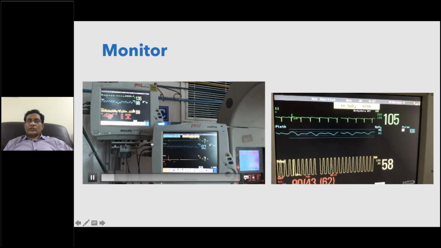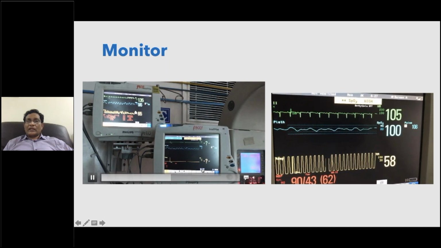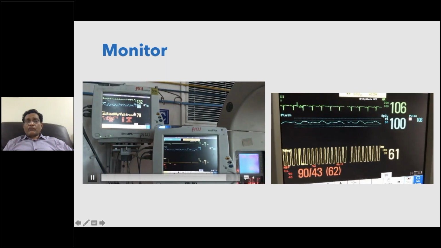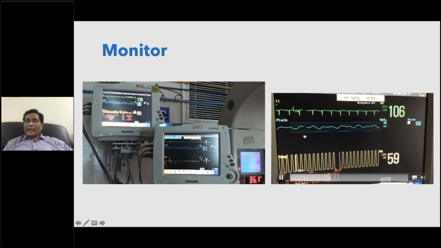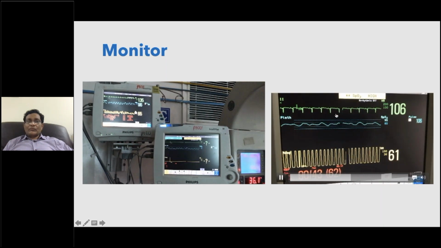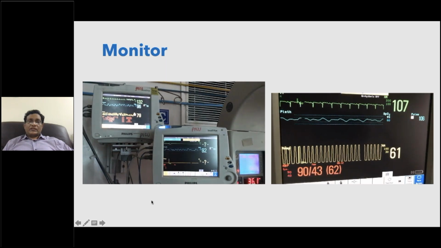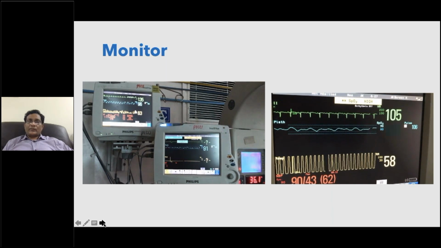So when you do plethysmography, upper limb and lower limb, in the upper limb there is a good waveform here. In the lower limb, you can see the waveform which is blunted with a delayed descending limb, what I discussed with you in the previous animation. So that suggests that this baby definitely has coarctation of aorta.